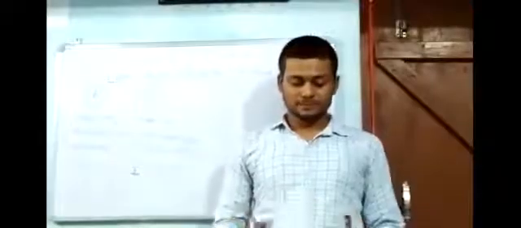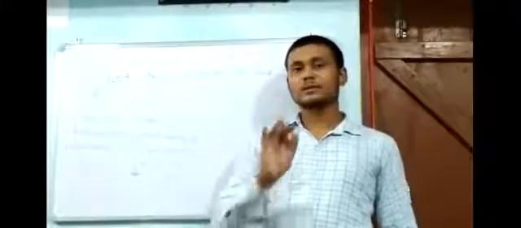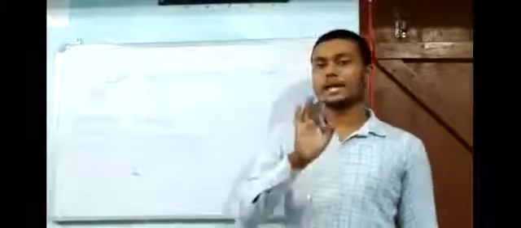Now, this is the assumed part, what we assume. Now consider the situation of momentum. We have three situations. Let us see.